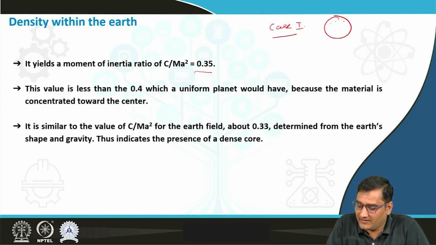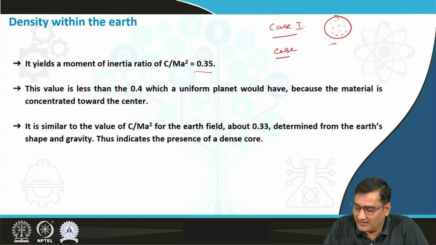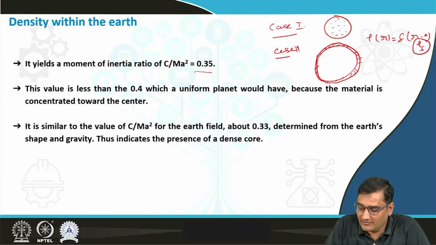The density at each place of the Earth is uniform. In the second case, we considered that the Earth has its entire mass near the surface, and all the mass and density is distributed near the surface. We considered the density of the Earth in this case as a Dirac delta function, r minus a, times rho s. Rho s is the density of the surface. This was your case two.